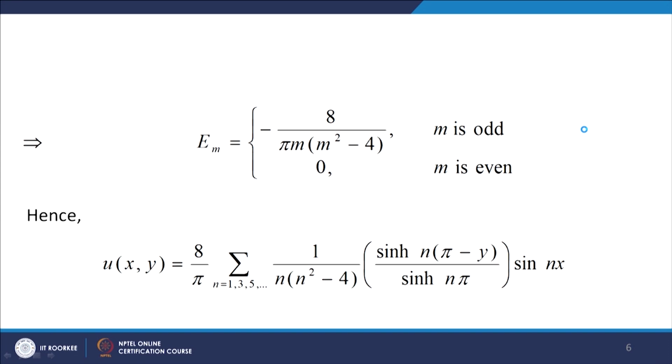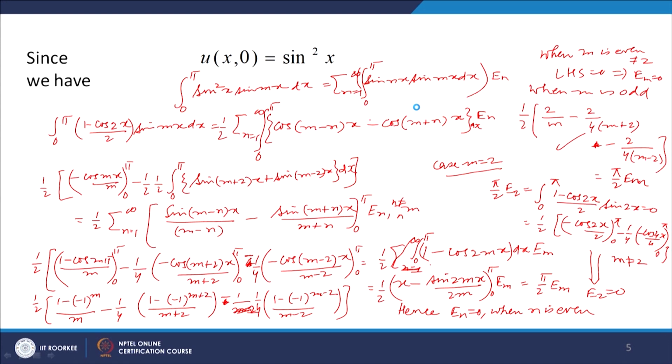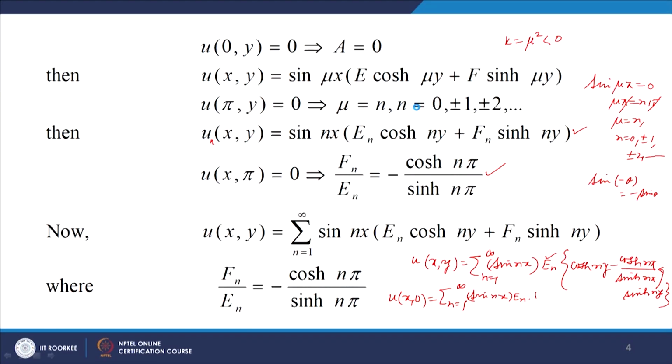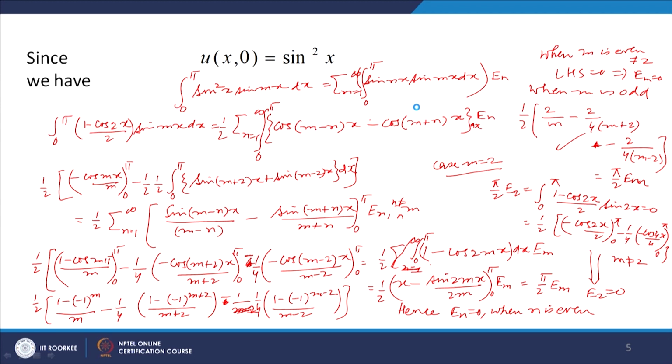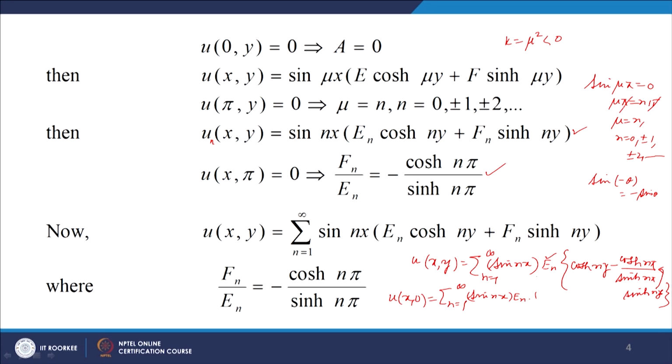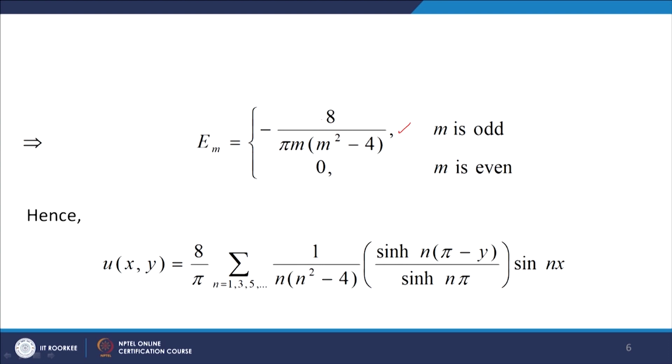Em comes out to be this, and you can then put the value of Em in this series, where we have written the series on 0 to pi, n equal to 1 to infinity, sin nx times En. So, here En becomes 0 when n is even, only when n becomes odd we get the value of En, and En is equal to minus 8 over pi n into n square minus 4. So, that value you put in that series, we get the result.